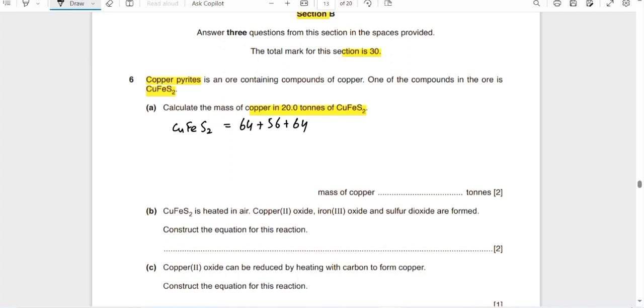Okay, 56 and 64, it becomes 184 gram per mole, meaning 1 mole of this. So you can see from here, when CuFeS2 is decomposed or combusted, it will form one copper because it has one. So one copper has a mass of how much? 64. So we can write here a mass to mass ratio.